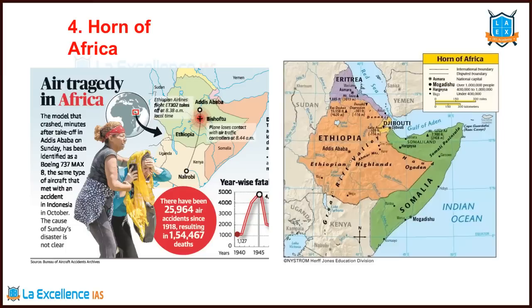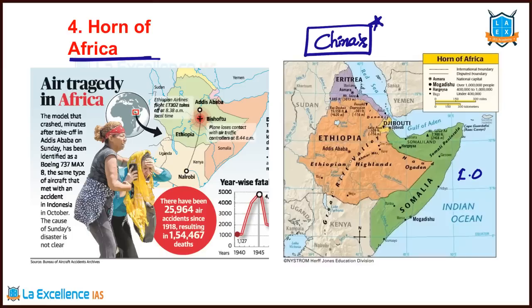The next important geographical location that is in news is Horn of Africa. Why this is in news? Last year one air crash has happened. That's why this was in news. And because of this locust swarm, this was in news. And because of China's growing influence in this particular region, because of that also this is in news.